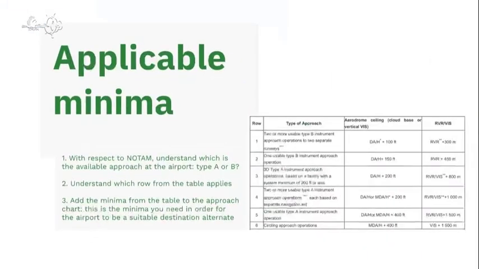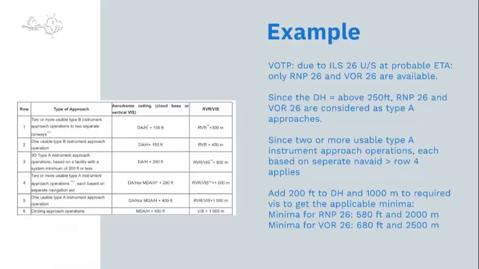And we have to understand, are we dealing with a type A or a type B approach? The type A and the type B approach is based on DH below or at or above 250 feet. So if the DH is below 250 feet, we are dealing with the type B approach. If the DH is at or above 250 feet, we are dealing with the type A approach. And in this example, in Tirupati, the ILS runway 26 is not working within our time frame, so only RNP and VOR approach are available.